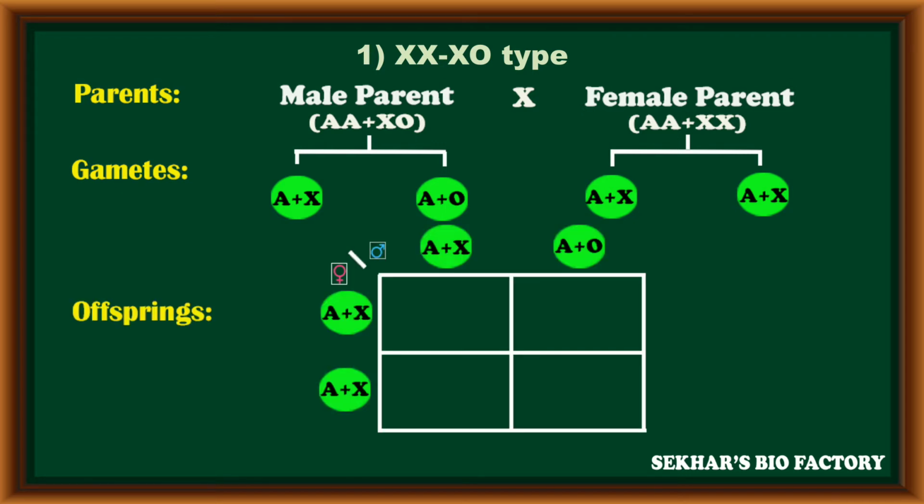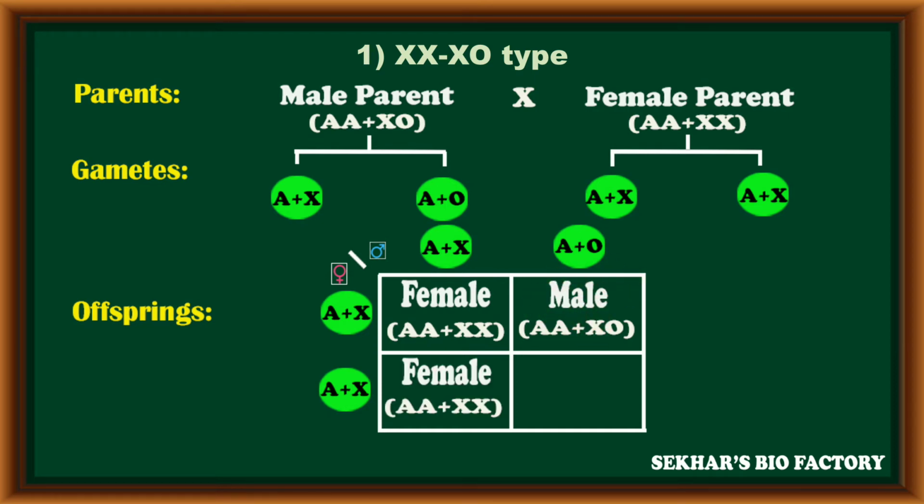So during gametic fusion, the female gametes are taken here, male gametes are taken here. In the first combination, because of two X chromosomes, the offspring becomes female. In the second combination, due to absence of one X chromosome, the offspring becomes male. In the third combination, because of two X chromosomes, the offspring becomes female.